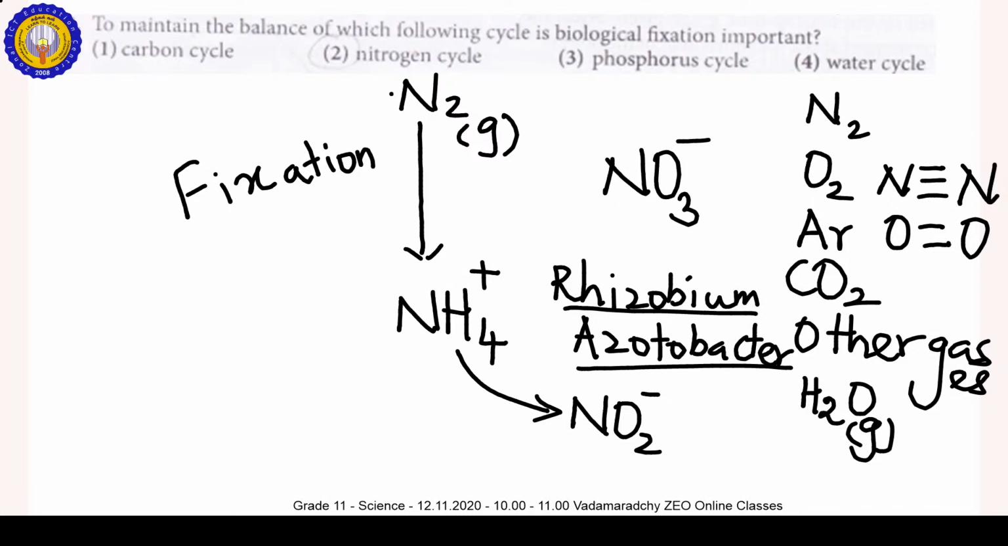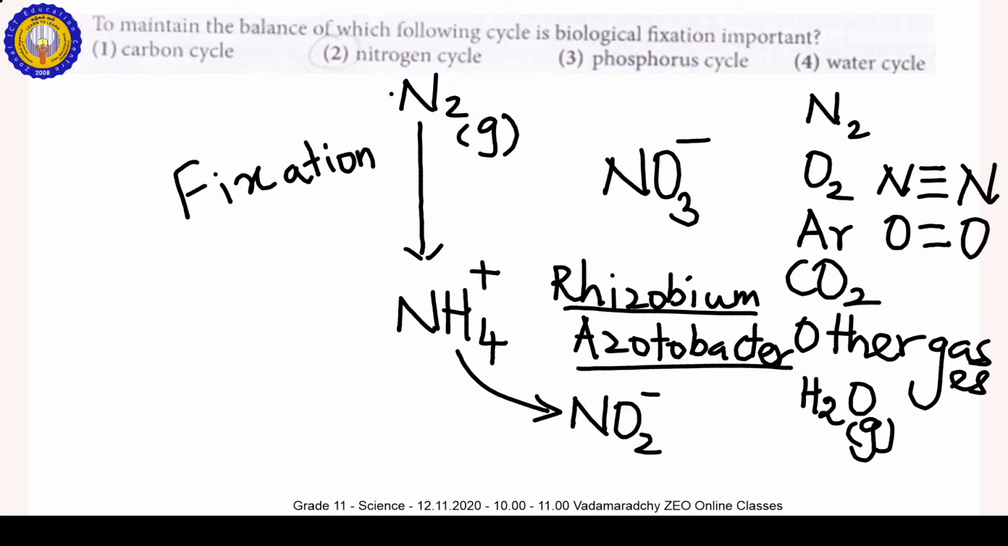So this biological nitrogen fixation by the two organisms, Rhizobium and Acetobacter, is related to the nitrogen cycle. We can find out the answer easily in this step. In the atmosphere, nitrogen is found as N2 gas. But plants only absorb nitrogen from the soil.